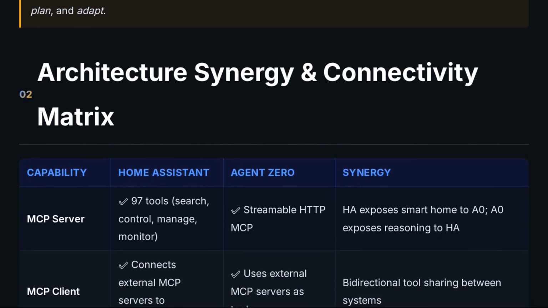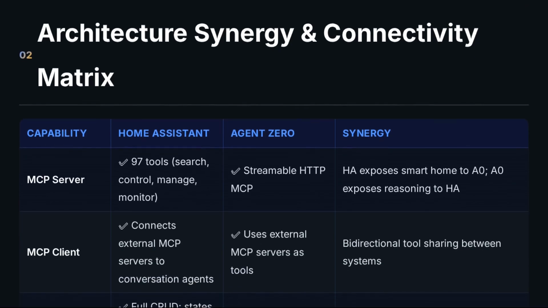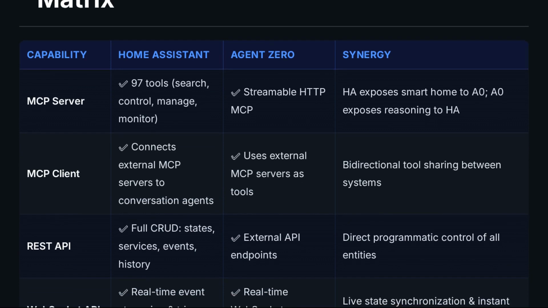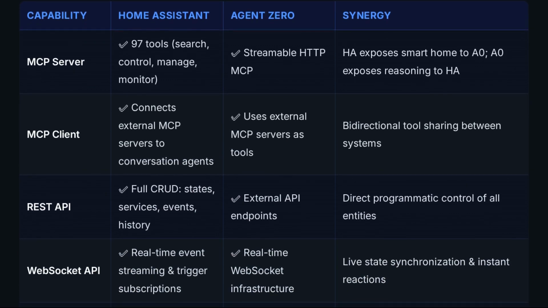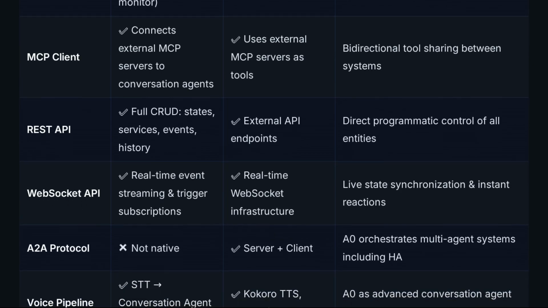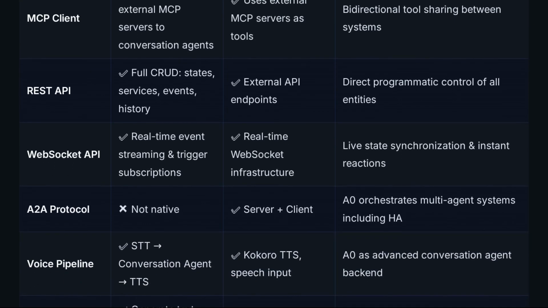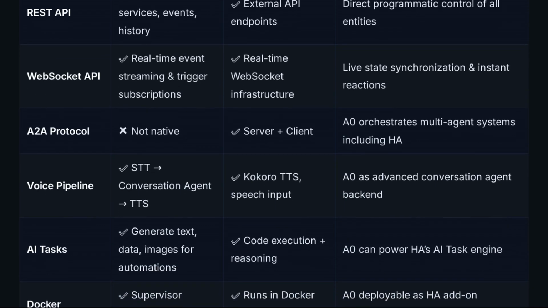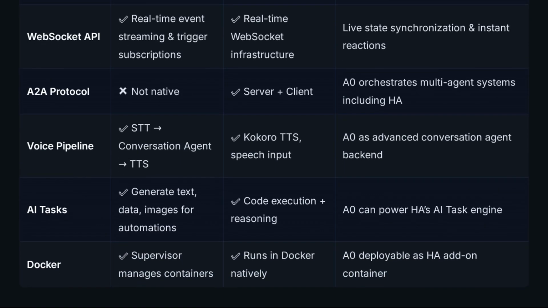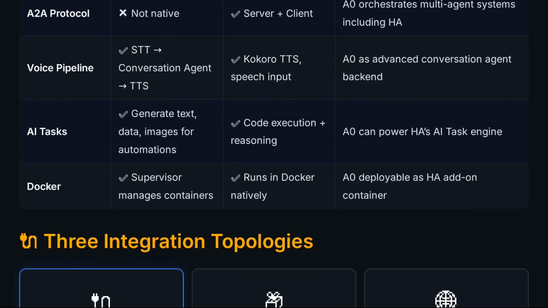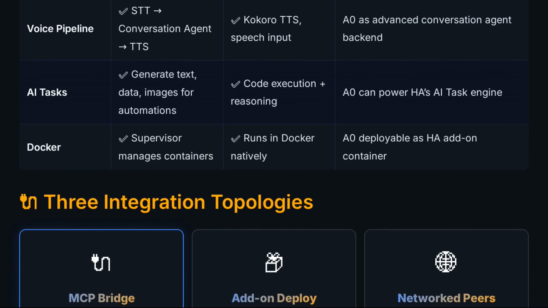Here's the key insight. Both systems support the Model Context Protocol as both server and client. This creates a bidirectional intelligence bridge. Agent Zero connects to Home Assistant's MCP server and instantly gains access to 97 pre-built tools: search, control, manage, monitor, and system administration. Home Assistant connects to Agent Zero's MCP server and gains autonomous reasoning capabilities. No custom code required.